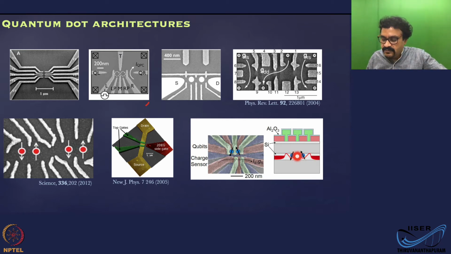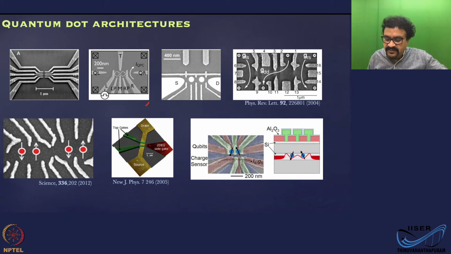It looks something like this: two parabolic wells, and the coupling between these two states, and the size and number, you can actually vary by varying the voltages here. It's like a collinear dot, and you have an actual picture here. The red colored gates are enhancement gates and the green colored ones are depletion ones.